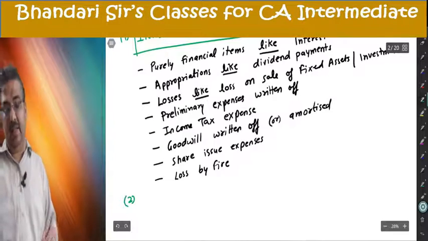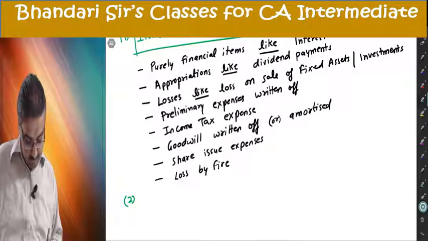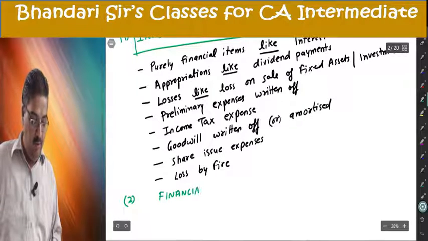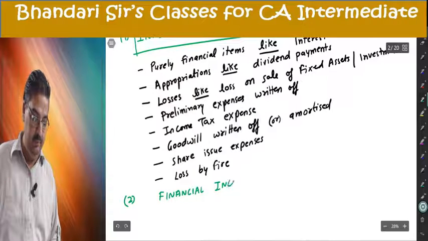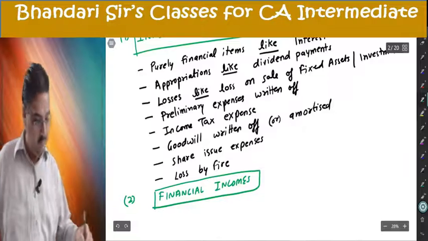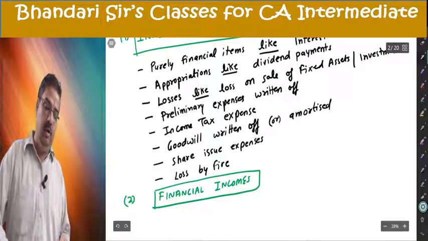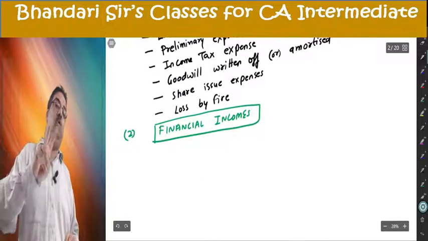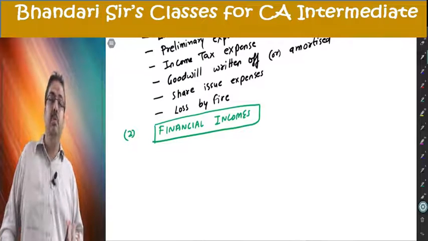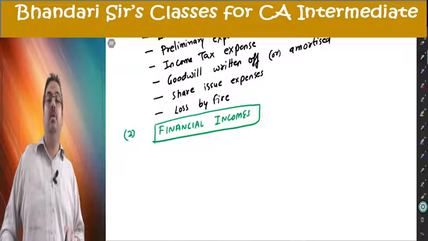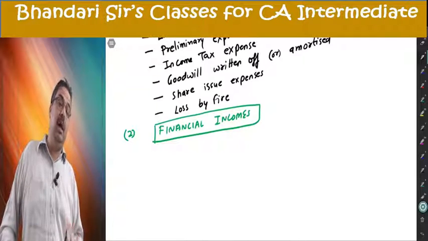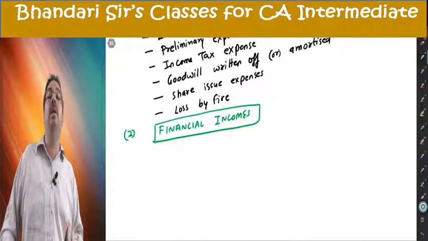Second category I can say, financial incomes. Now here you can note one thing. Under costing only two incomes have been recorded. One is sales revenue, other is scrap sale, which we recorded in credit for recoveries. Other than that, no income is recorded.